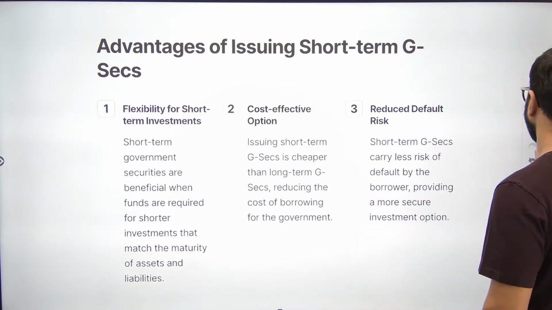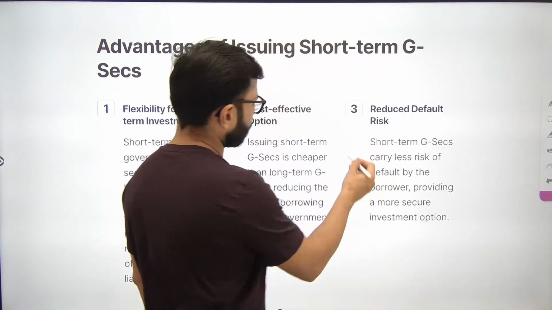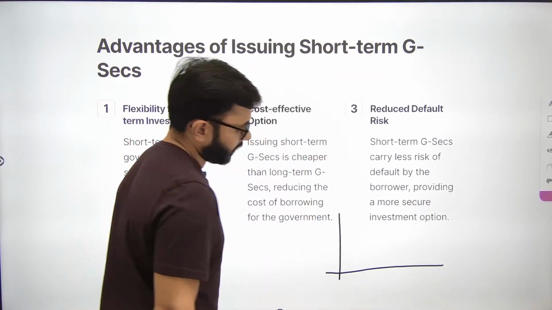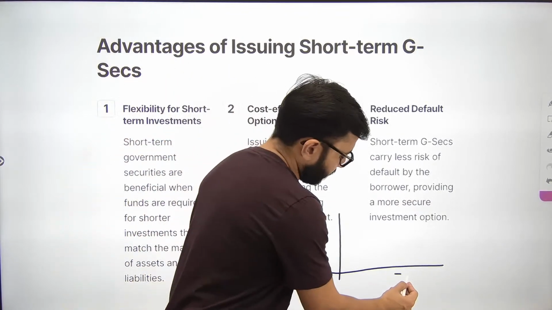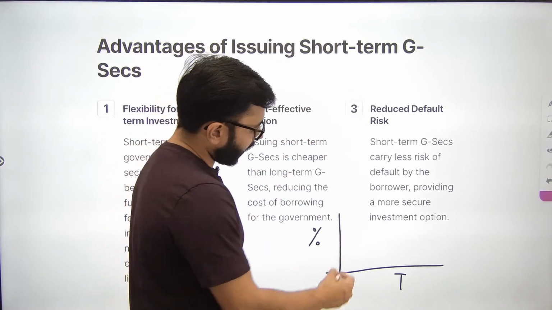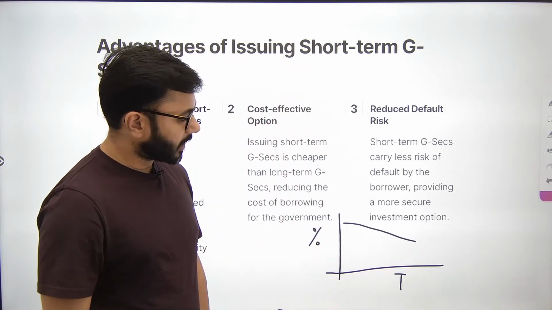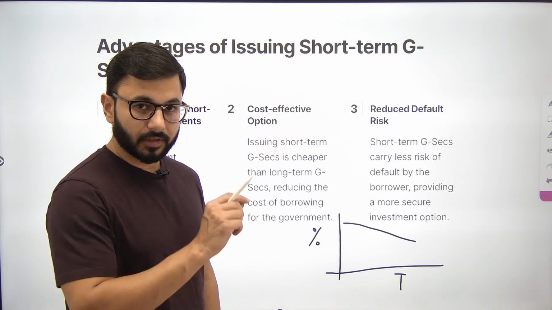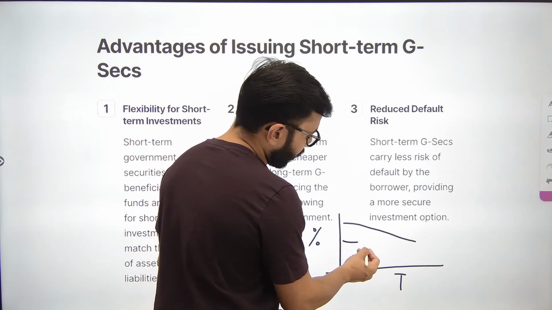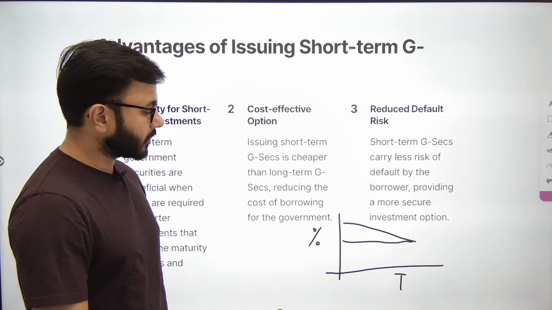If I have to show you the graph, how would your graph look, long term versus short term? Let's say I want to make the graph here. Okay, now this is time t and this is rate of interest. A short term, long term return line will look something like this, whereas in the short run, if I am issuing short term securities, then it is going to look something like this.